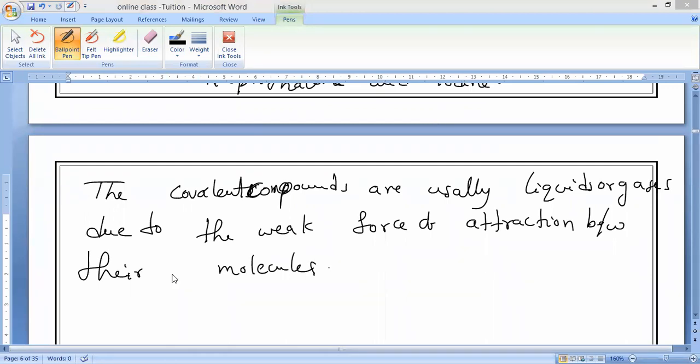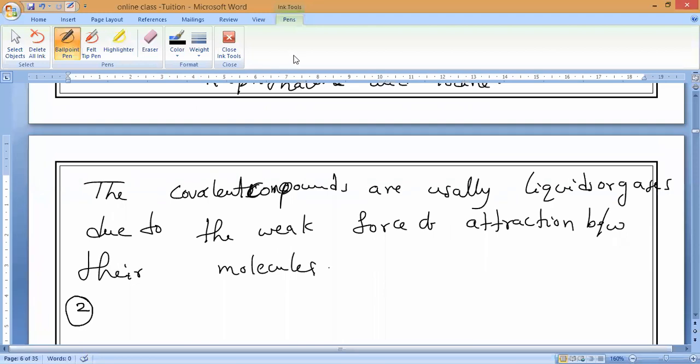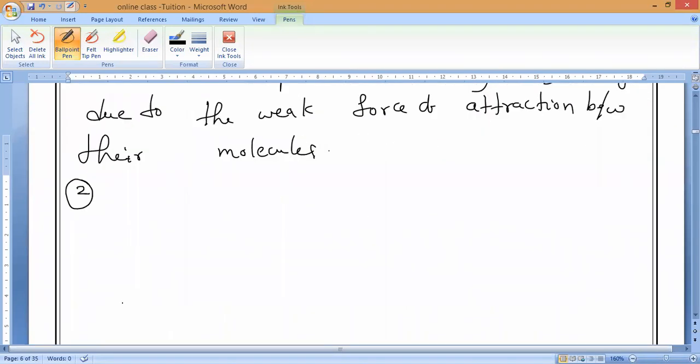Okay. Now, what is the second property of covalent compounds? Anybody can say? They have usually low melting points and low boiling points, opposite to ionic compounds. So please all of you write.